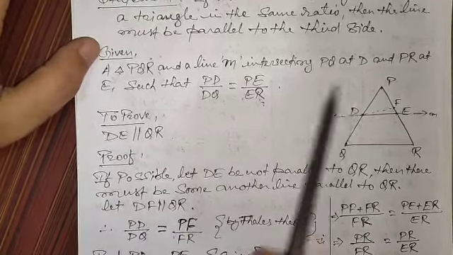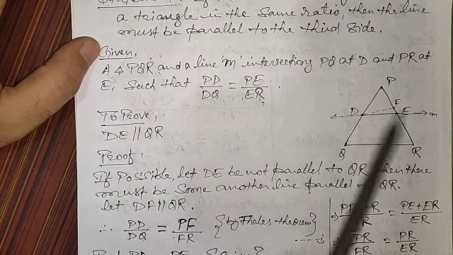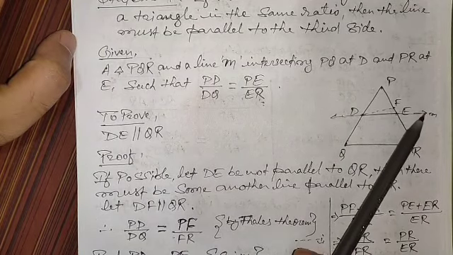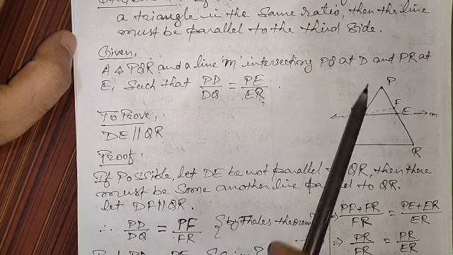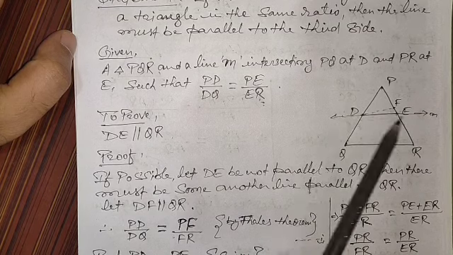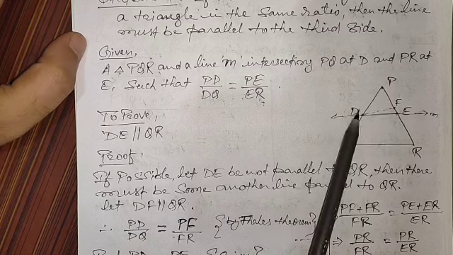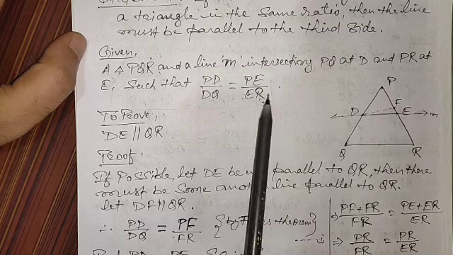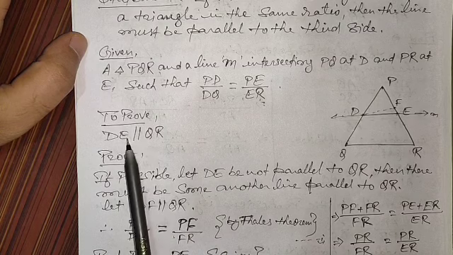In the given, all the things are written: a triangle PQR, and a line M intersecting PQ and PR at D and E, and the ratio I had shown, PD by DQ is equal to PE by ER. These things are given. Now, what is to prove?